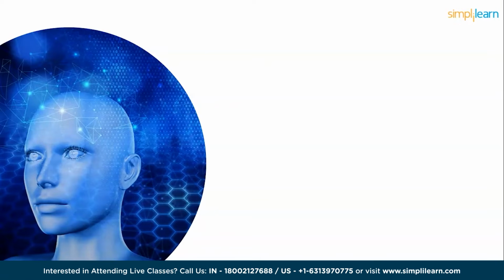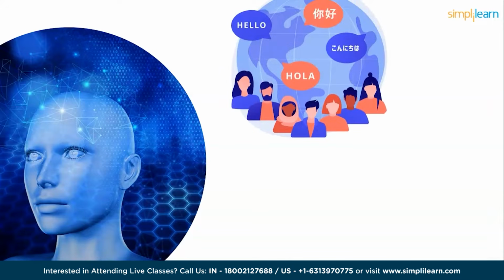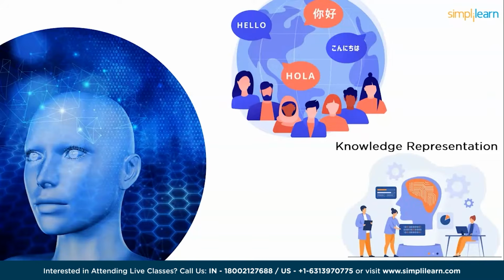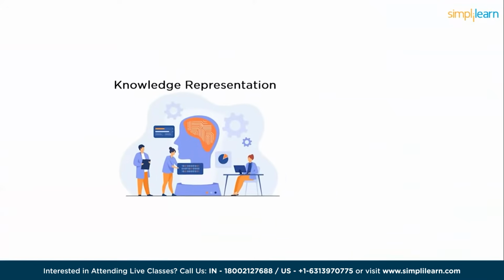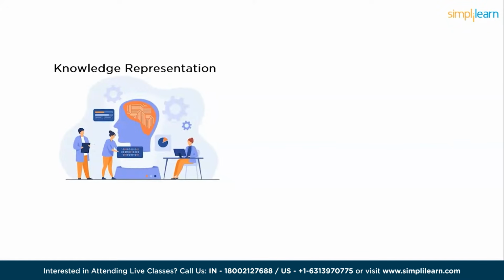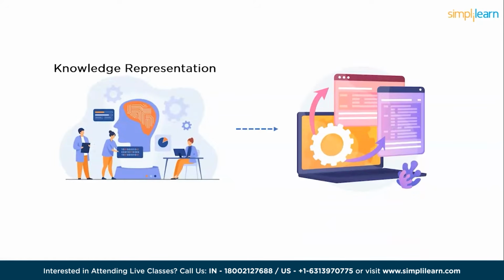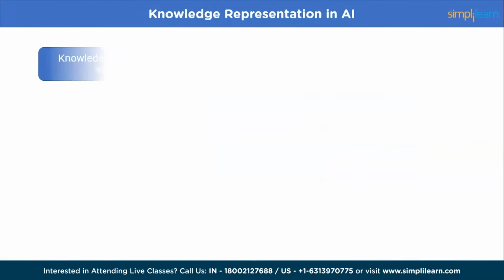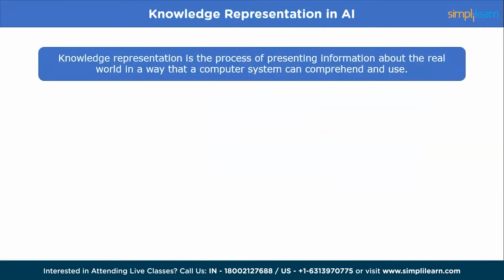To enable a computer system to understand human language, it must have a way to represent knowledge and meaning in a form that the system can work with. This is where knowledge representation comes in. Knowledge representation involves designing a formal approach to represent knowledge in a way a computer can process. In artificial intelligence, knowledge representation is the process of presenting information about the real world in a way that a computer system can comprehend and use.